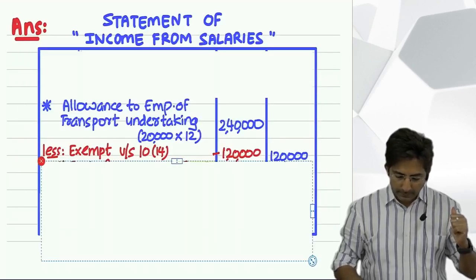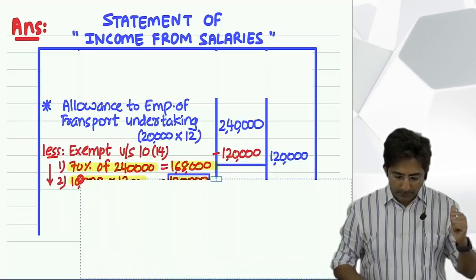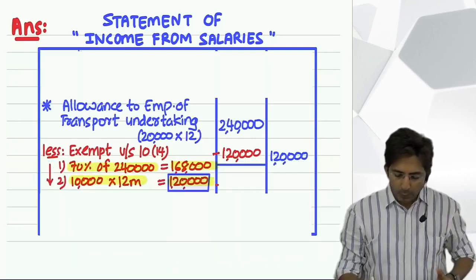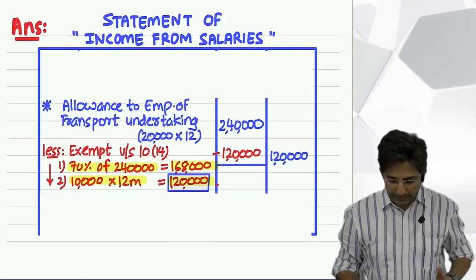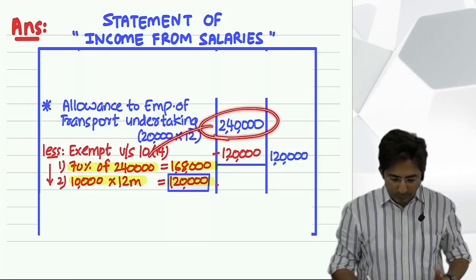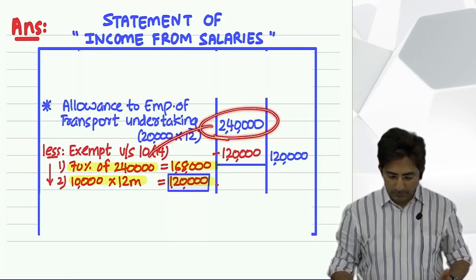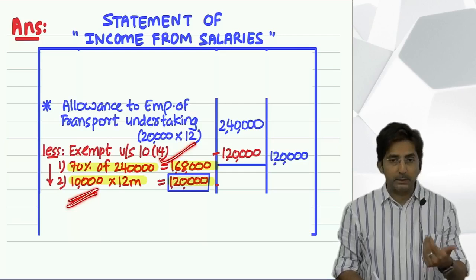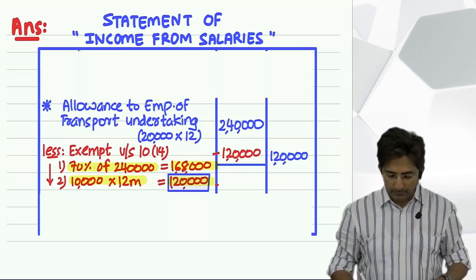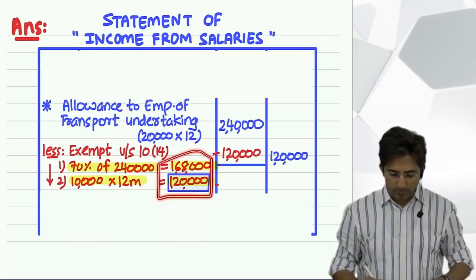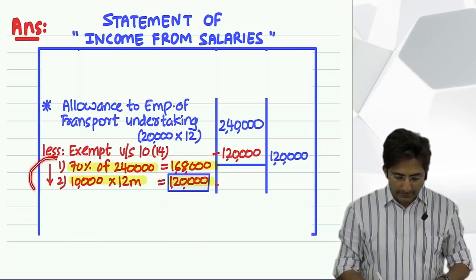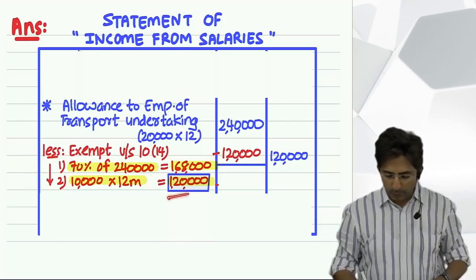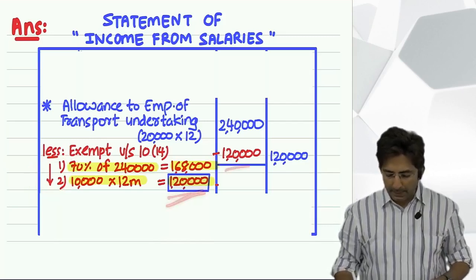See here. And then what is the formula? 70% of 2,40,000. He has received how much? 2,40,000. So first calculate 70% of that. That is how much? 1,68,000. And 10,000 per month is a fixed amount, so multiply by 12 months. So that comes to 1,20,000. And then out of the two, whichever is lower. I hope you understand, this sign indicates whichever is lower. So what is lower? 1,20,000. So minus that, balance in the outer column.